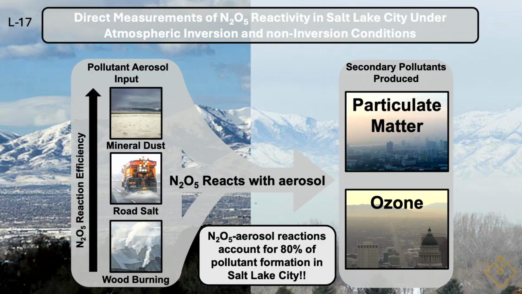Just for a little bit of background on the Salt Lake Valley, it's home to about 2 million residents, and in the wintertime they experience very severe pollution events. The main constituent of this pollution is particulate matter. And a study done by NOAA a few years beforehand found that this weird N2O5 reaction with aerosol tends to drive about 80% of that pollution.